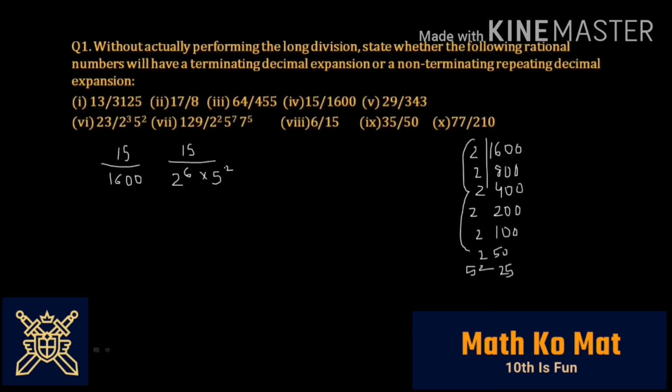So here you can cancel. So 5 would be left for the first power, and here you will be left with 3. So this can be written as 3 divided by 2 to the power 6 into 5. And as you see, here you have the expansion of the denominator in the terms of 2 and 5. So this number will have a terminating decimal expansion.